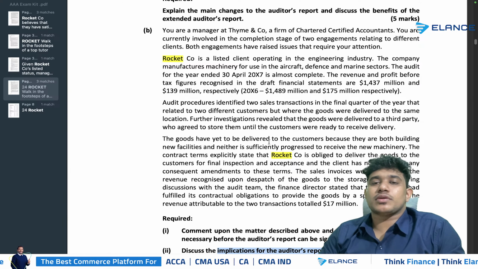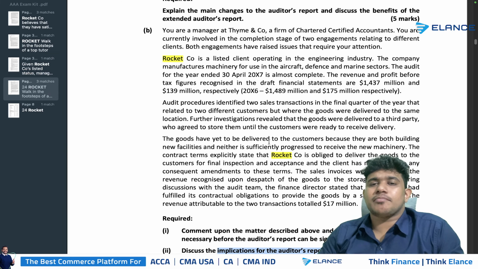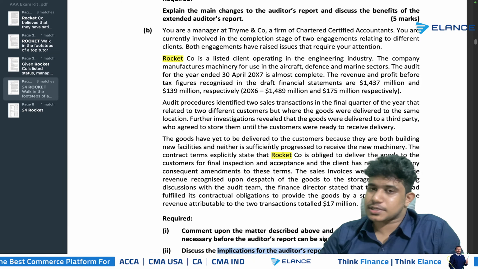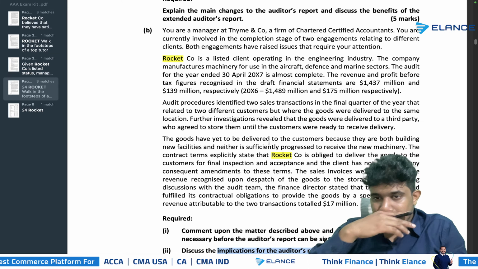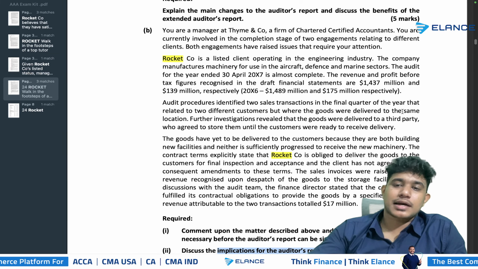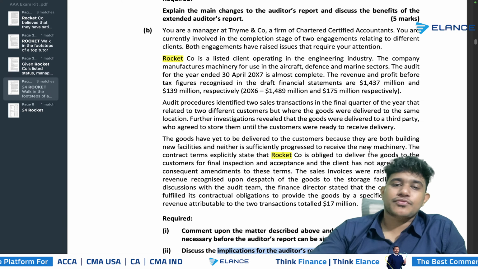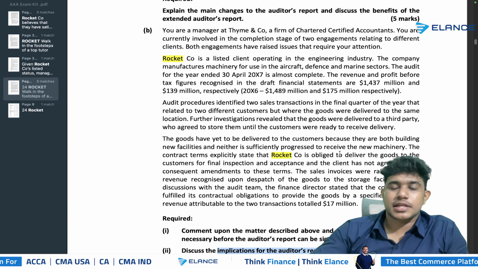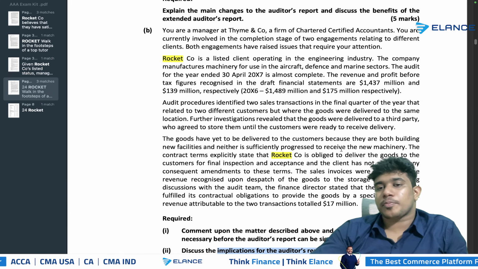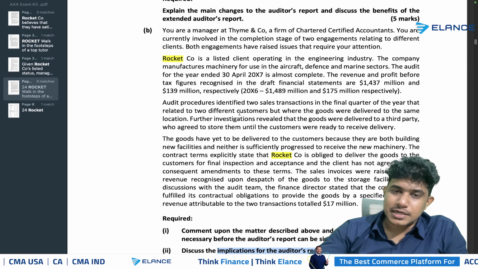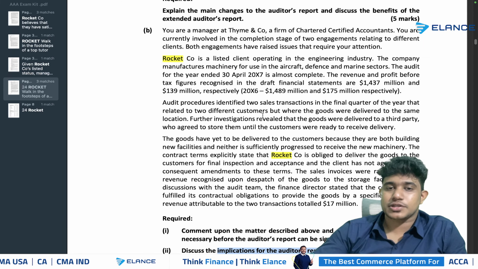So they have literally told us that during the current year, the company has signed contracts with customers. Actually, we have discussed the same example last week. And they have clearly specified that as per contract, the goods are to be delivered to the customer warehouse and the final inspection of the goods has to be done by the customers. However, the scenario states that the goods were delivered to a location different from the customer location.